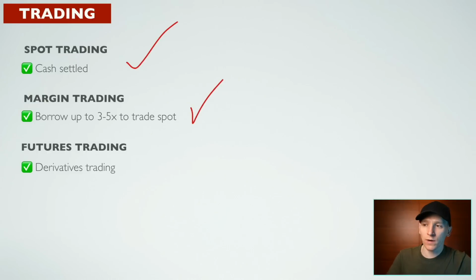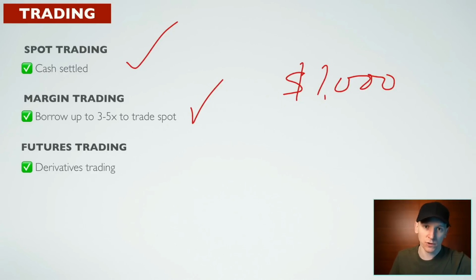Margin trading is where you can actually trade with a higher value than the cash that you have on the system. So that's usually 3 to 5x margin, but up to 10x actually you can get, I think, on these platforms. So that means that if you deposit $1,000 in, they will let you trade in the market with a trade size of $3,000, $5,000, $10,000. And your $1,000 cash is simply there to pay for any potential loss in your margin trade. That's a different type of trading. I've got videos that go through that. If you want to learn about those, look down at the description on what margin trading is and how it works.